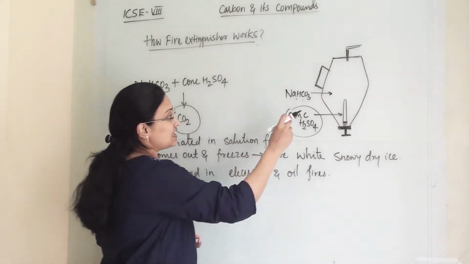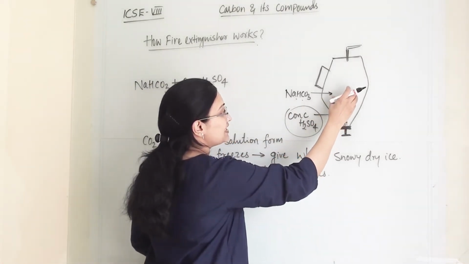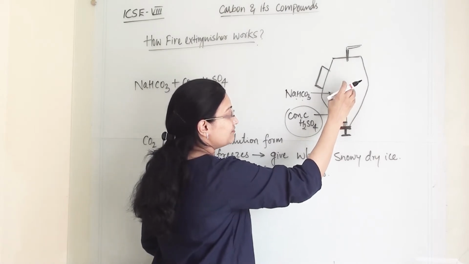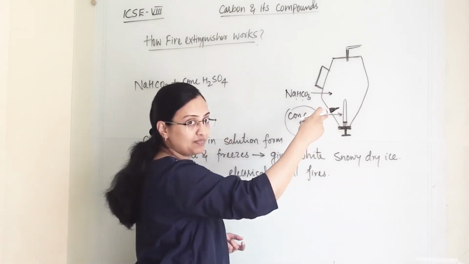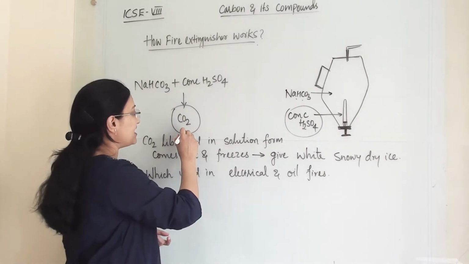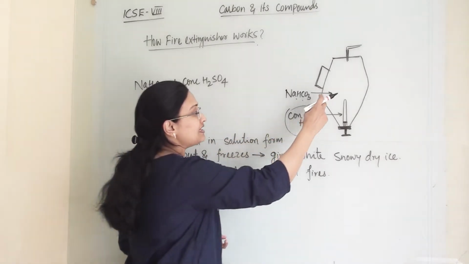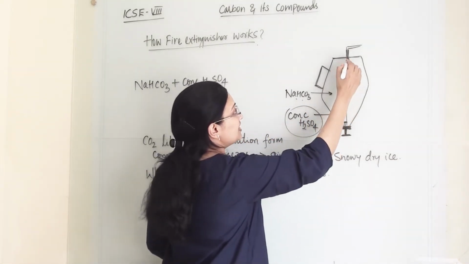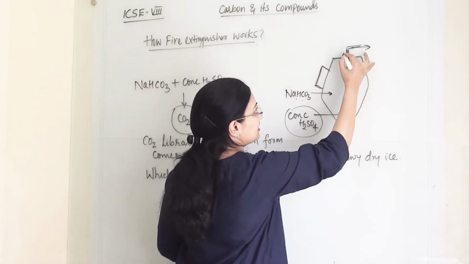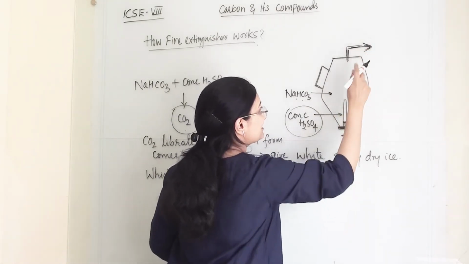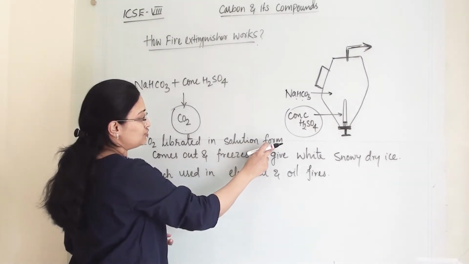This carbon dioxide will be in liquid form while the reaction is happening, and it will come out through this nozzle.